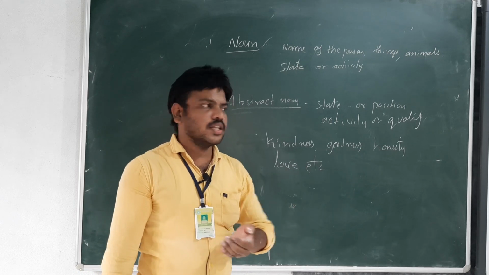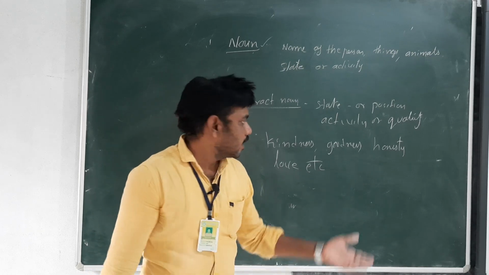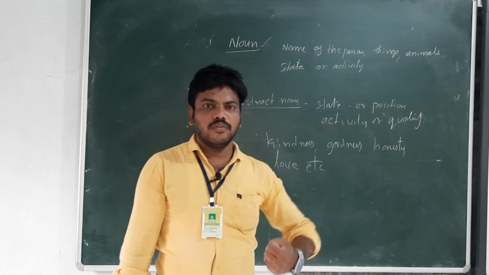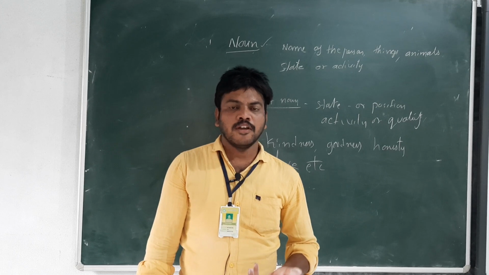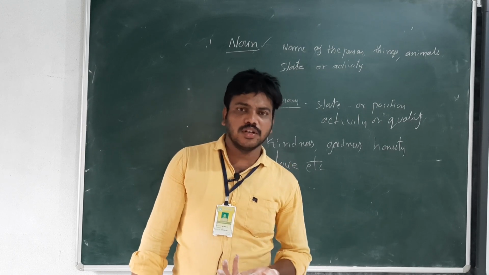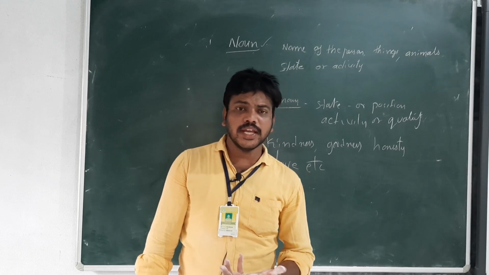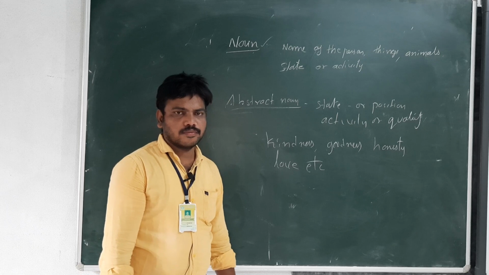This is called abstract noun. Can we see goodness, can we see kindness, can we see honesty? No, but we can feel them. Honesty, responsibility, faithful, truthful, truth, faith, confidence, obedience. All of these come under abstract noun.